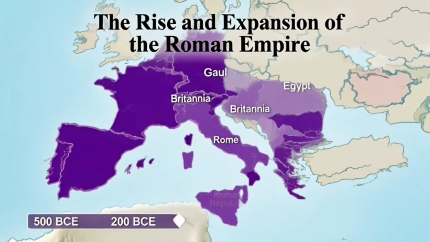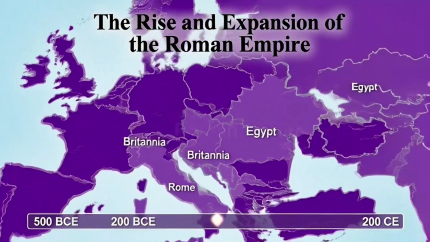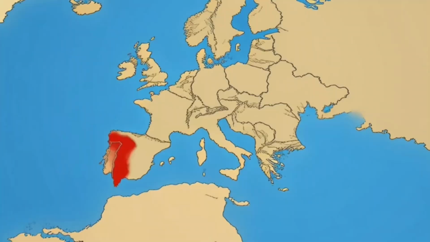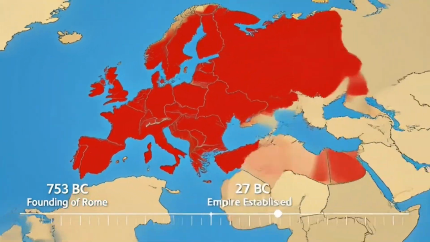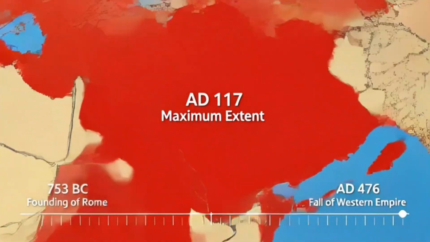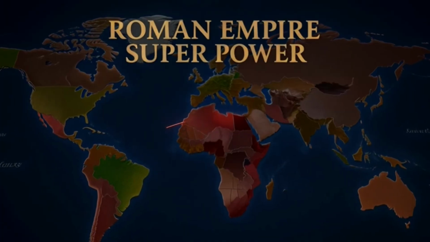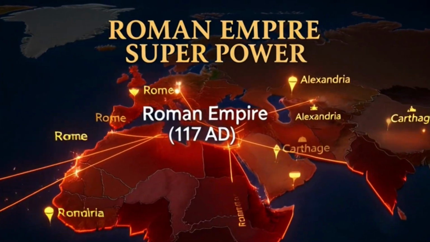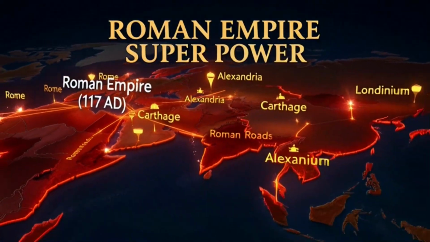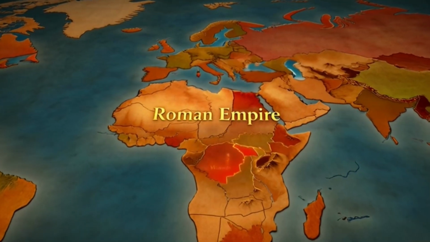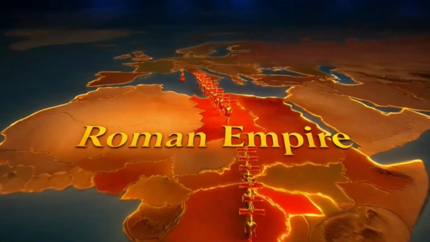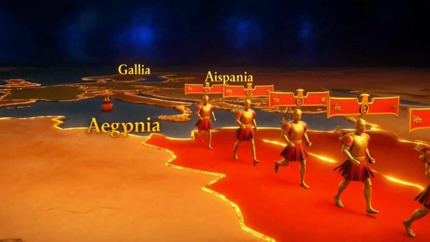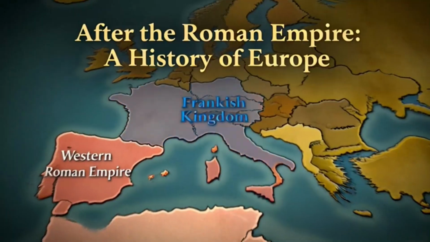Then came the Roman Empire, a superpower that built roads, massive cities, advanced laws, and a military machine that dominated huge parts of Europe. But in 476 AD, Rome collapsed under internal conflict and outside invasions, leaving Europe politically fragmented and unstable. Chapter 2. The Medieval World, from 105 to 150.